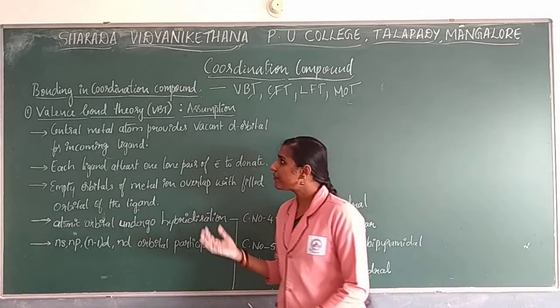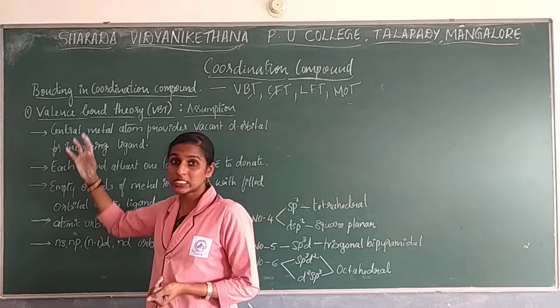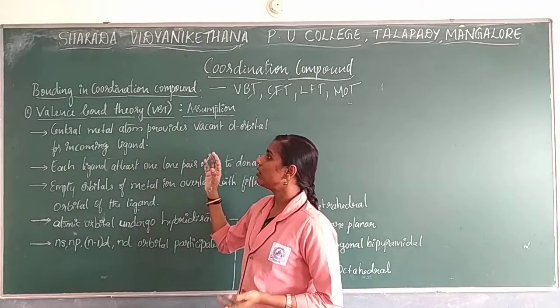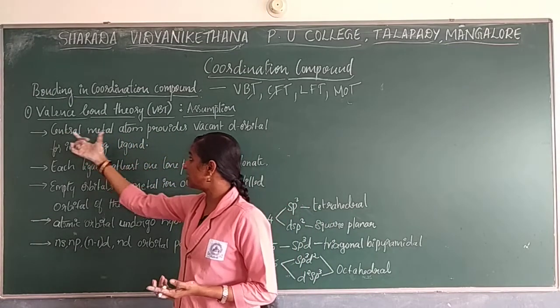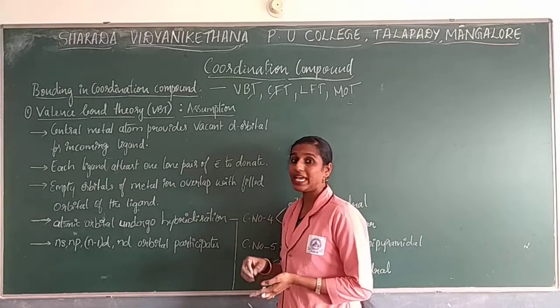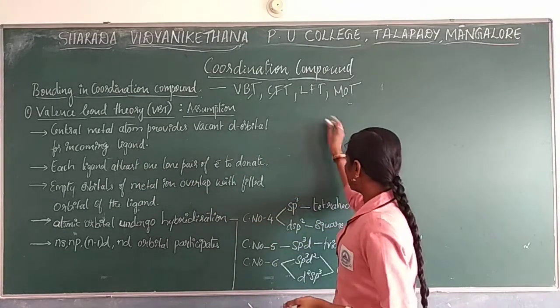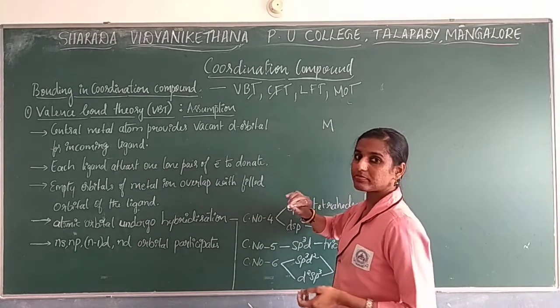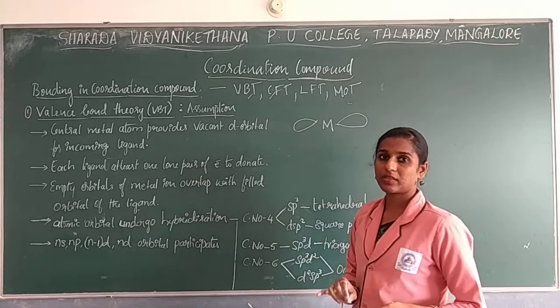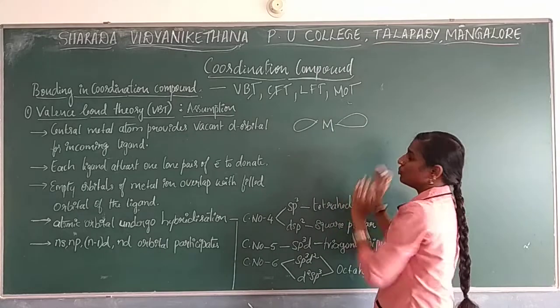So now first we'll go with the assumptions that have been discussed under valence bond theory. The first assumption is that the central metal atom provides vacant d orbitals for the incoming ligand. If you consider the central metal atom, it will have vacant space around it. It is like a room.